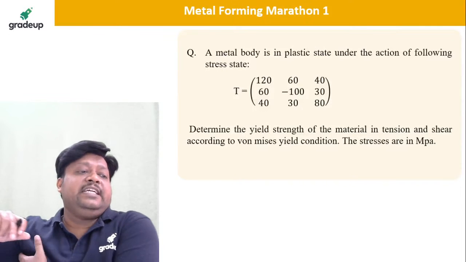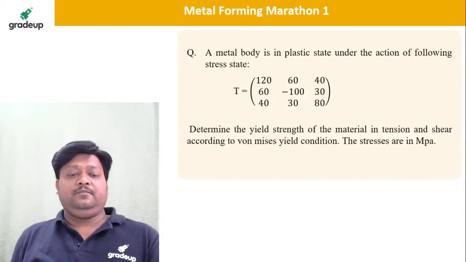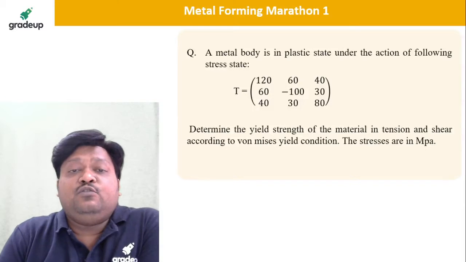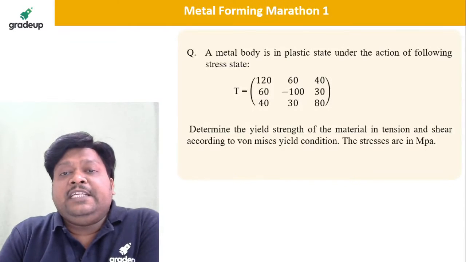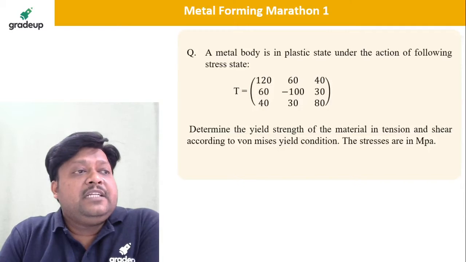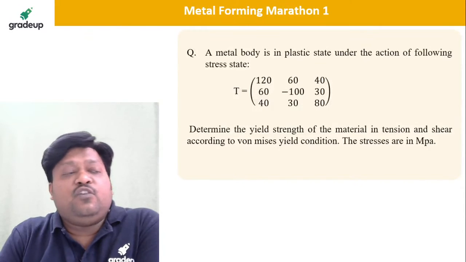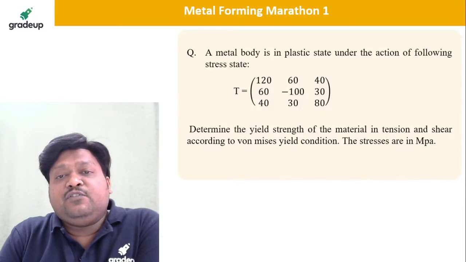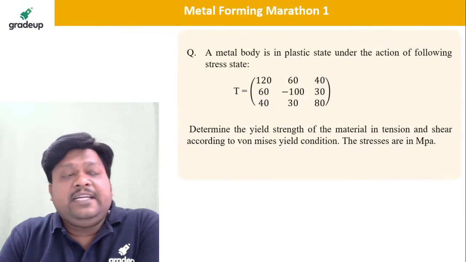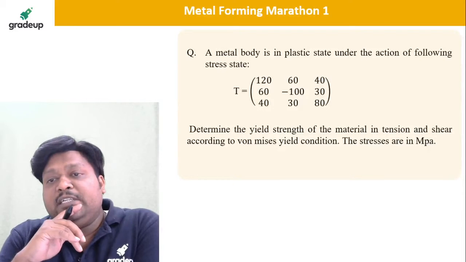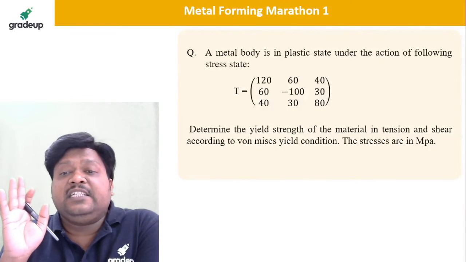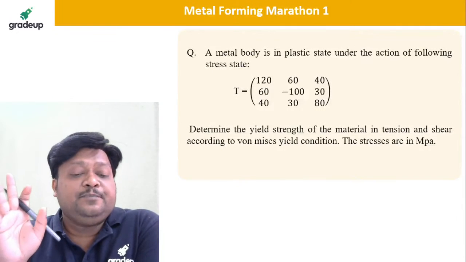Take this next question. Yes, tell me the value. The metal body is in the plastic state under the action of the following stress state. T is given as 120, 60, 40, 60. These are the stress states given. They are saying, determine the yield strength of the material in tensile and shear according to the von Mises yield condition. The stresses are given in megapascal.